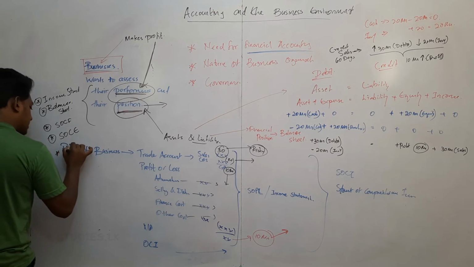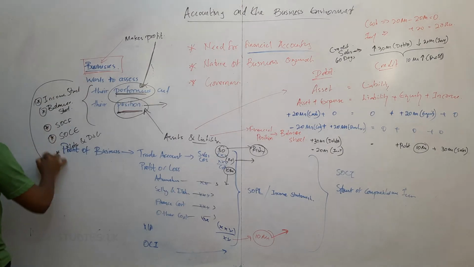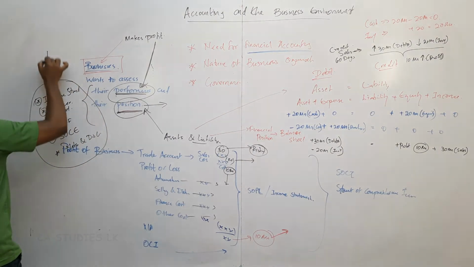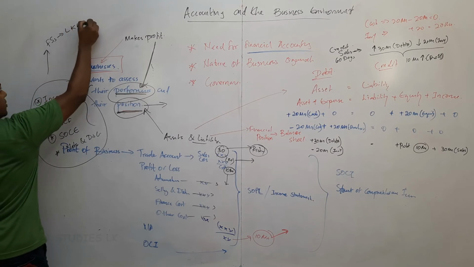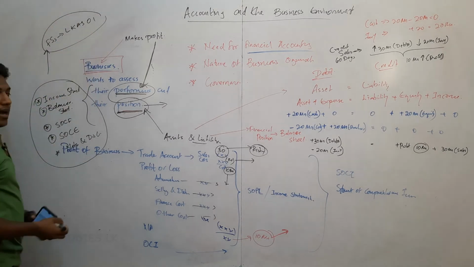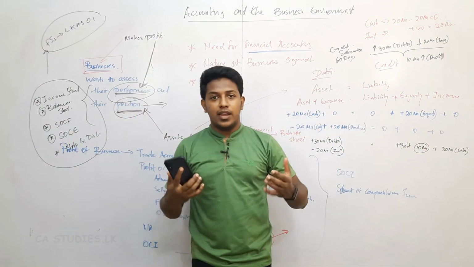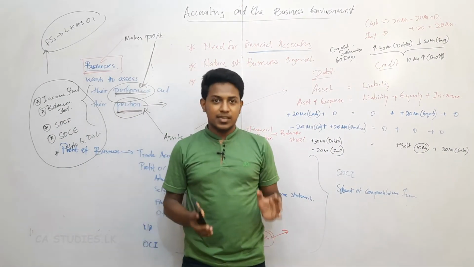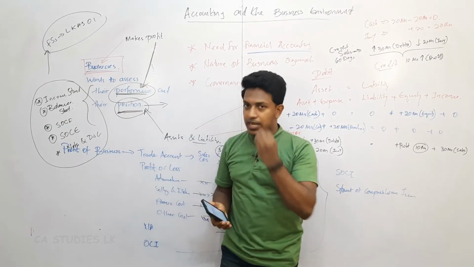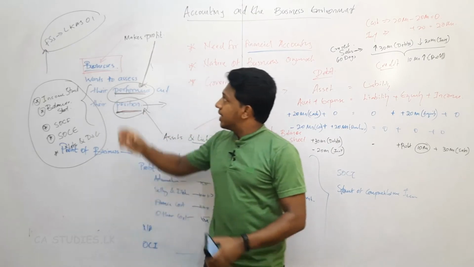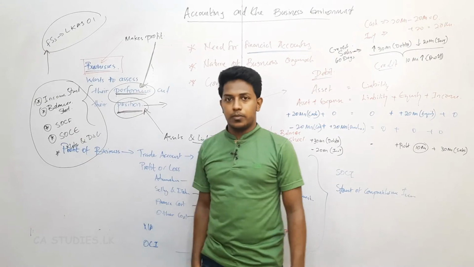Finally, notes and disclosure. So these 5 financial statements are the financial statements according to LKAS 1. If anyone asks you what financial statements can be prepared in one business, maximum financial statements according to financial accounting standards, that is LKAS 1, Sri Lanka Accounting Standard 1, only 5.